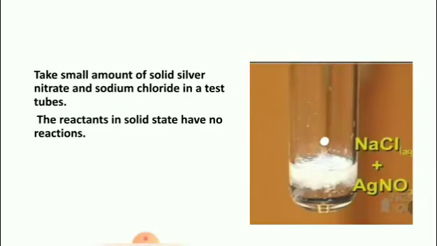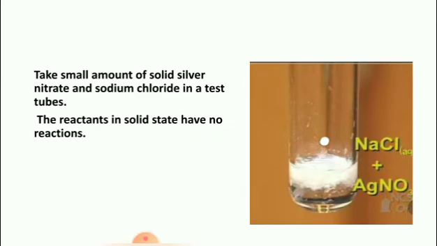For example, take a small amount of solid silver nitrate and sodium chloride in a test tube. Both are in solid form. What are they? Sodium chloride and silver nitrate. NaCl is the molecular formula of sodium chloride. AgNO3 is silver nitrate. Both are in solid state in a test tube. Do you observe any change? No. The reactants in solid state have no reaction taking place.